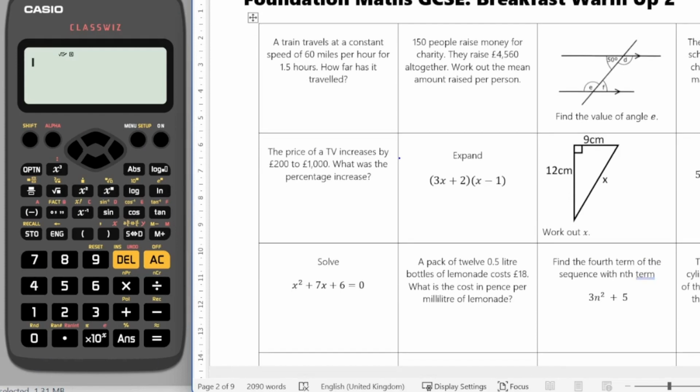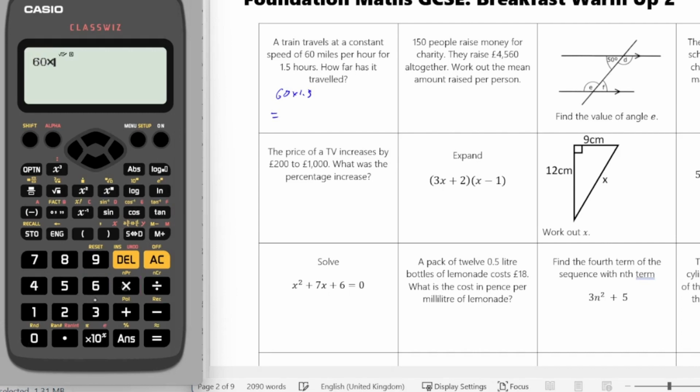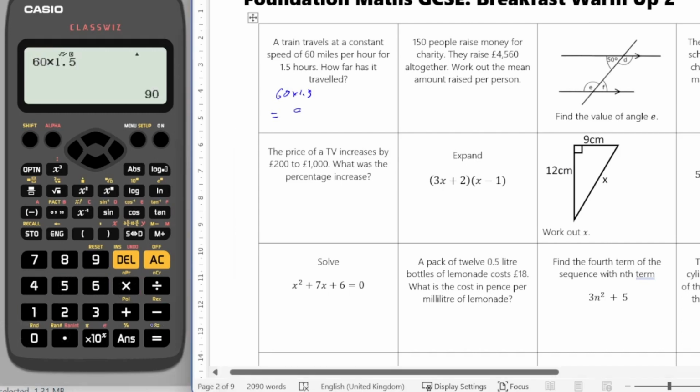A train travels at a constant speed of 60 miles per hour for 1.5 hours. How far has it travelled? So for this, I'm looking at 60 times by 1.5. So on my calculator, that's going to give me 90, but practice and just check that I'm happy with my calculator. So 90 miles.